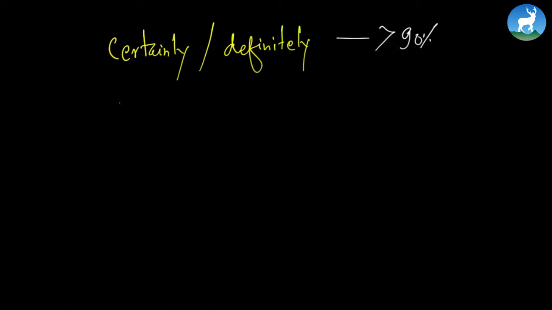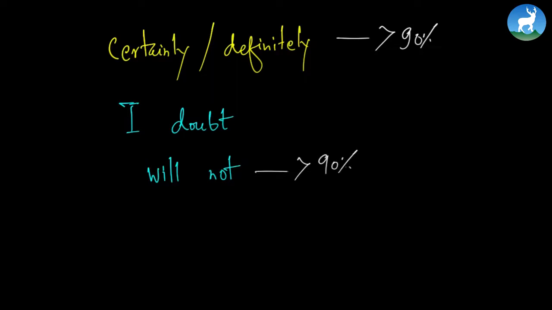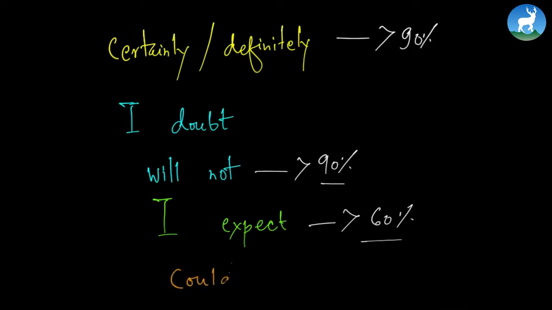And we use I doubt when you are in doubt. You don't know, you say I doubt. You say will not when you know something is more than 90% not going to occur. So you say will not, something is not going to happen. You say I expect. You're expecting, that means there is more than 60% of probability. You can also use could. There's another structure, could. Could also means more than 50% of probability something is going to happen.